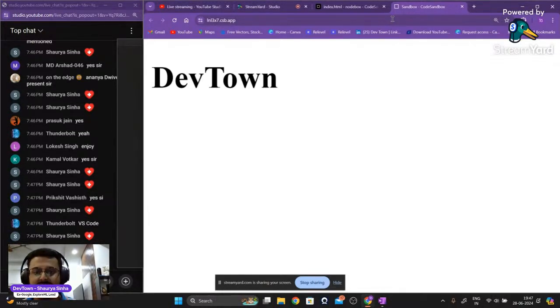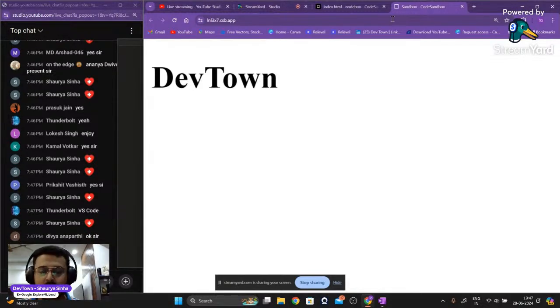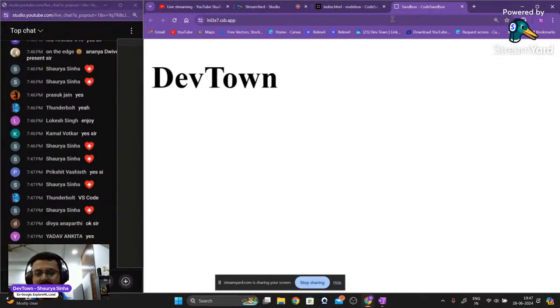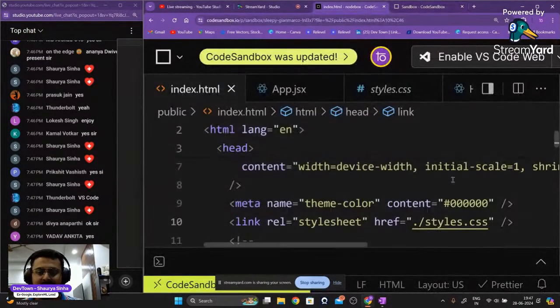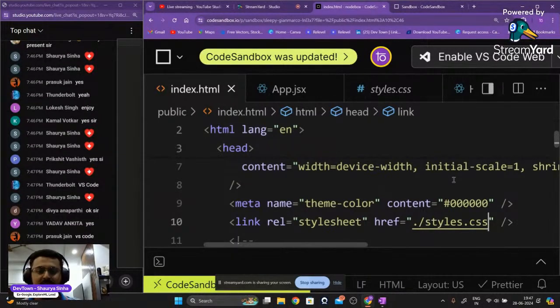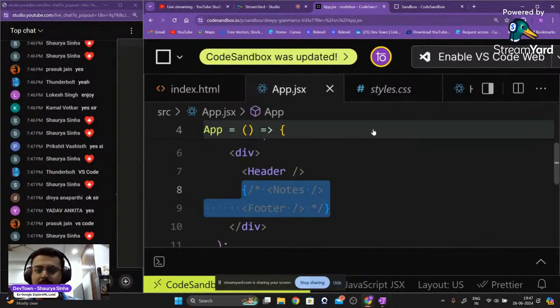You will be able to see that there will be a yellow color background to DevTown, and DevTown will be in white color on top of it. Just try to implement it. Yeah, it will work for you guys. I'll try to see why this is not working here, but the code is absolutely perfect, guys. There will be no issues with the code.